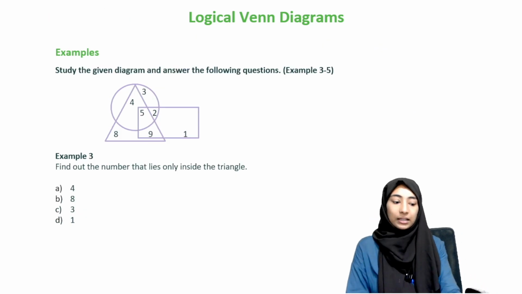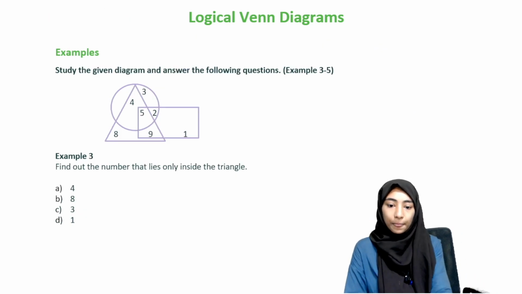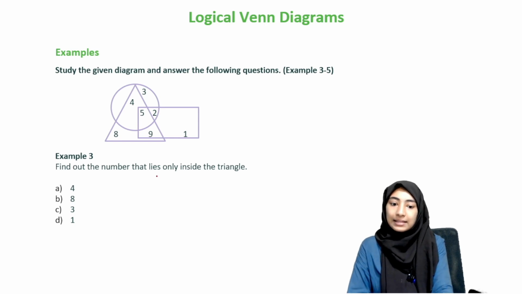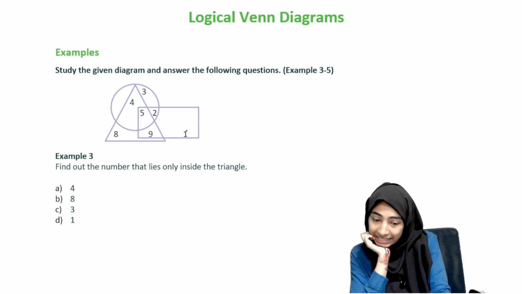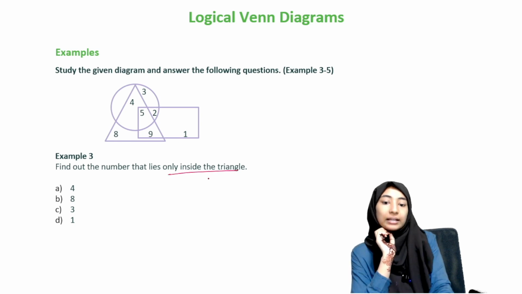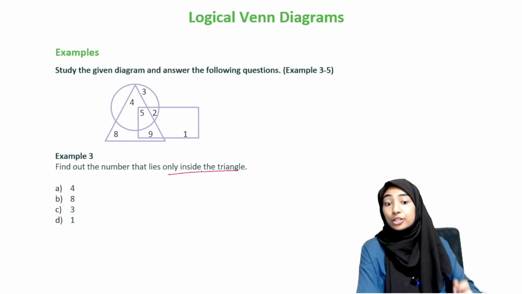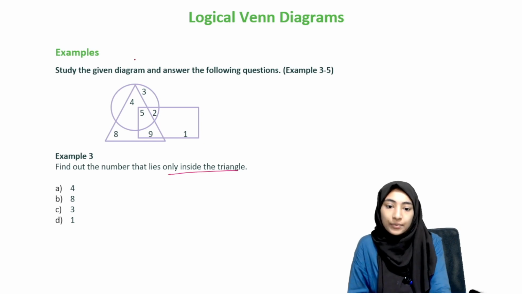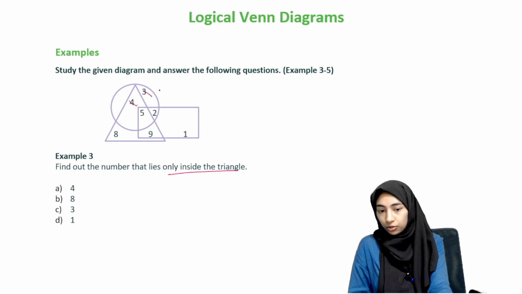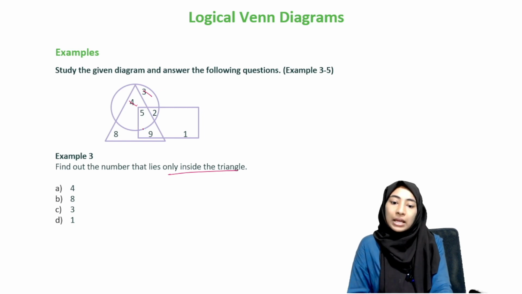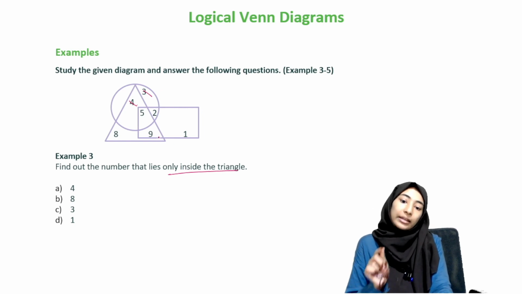Study the given diagram and answer the following questions. Find out the number that lies only inside the triangle. Okay, so basically what do we mean by only inside the triangle? It should not lie in the circle and it should not lie in the rectangle. So just look at the circle, look at the elements of the circle. 4 and 3 belong to the circle, so it cannot be 4 and 3. Now just look at the rectangle, look at the numbers in the rectangle.